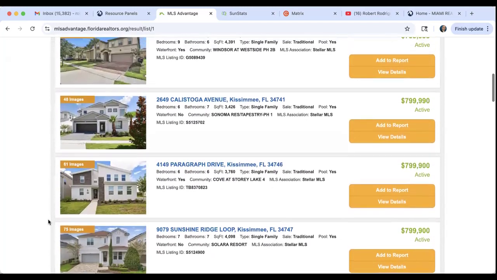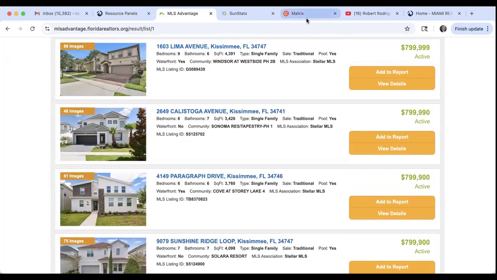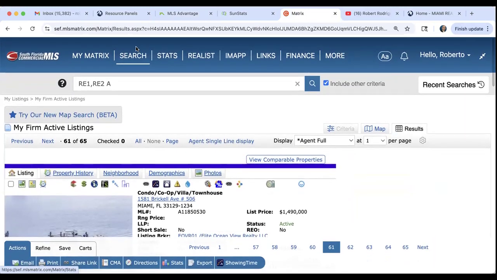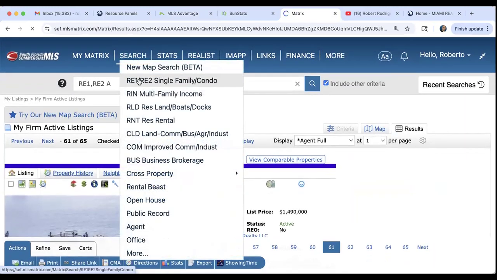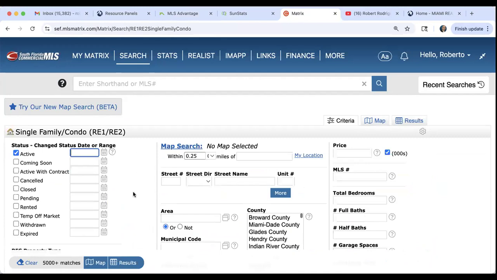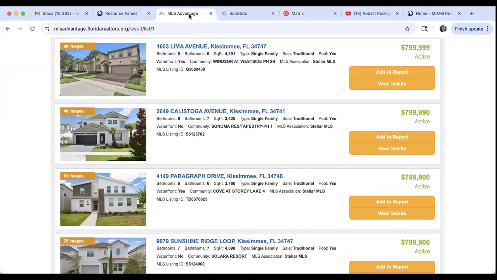All right. So our MLS searches Southeast Florida, meaning it searches Miami-Dade, Broward, Palm Beach, Martin, and St. Lucie County. Now, with MLS Advantage, I can now stretch it and find properties anywhere in Florida.